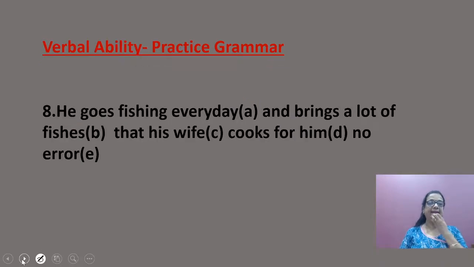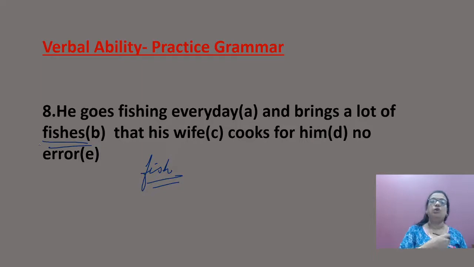Question number 8. He goes fishing every day and brings a lot of fishes that his wife cooks for him. So A, B, C, D, E. Where is the error? The error is here, fishes. Now the plural form of fish is fish only. When you use the word fishes, that shows the variety of fish. Variety of fishes. But here this is fish.